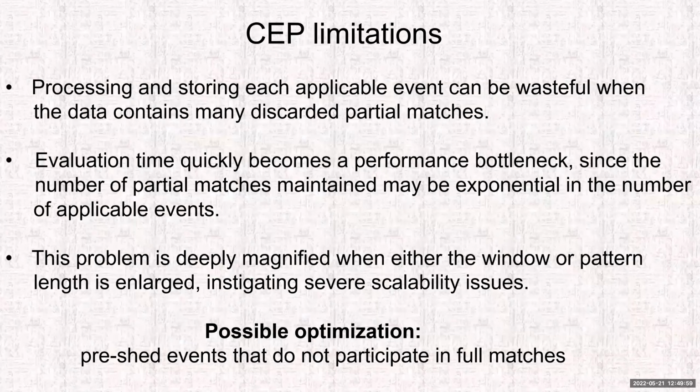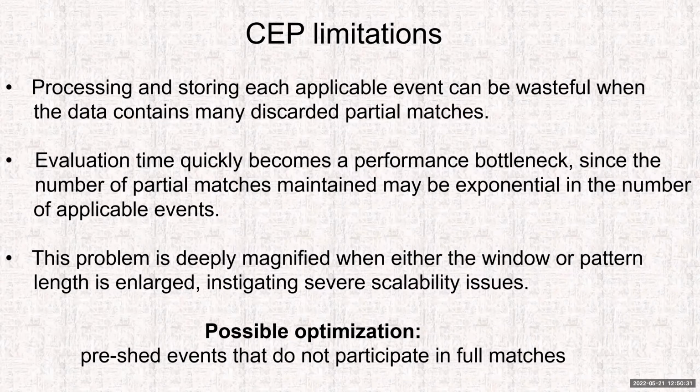Now, the main limitation on complex event processing is that as events arrive to the system via the stream, the engine needs to process and store each applicable event that may be composed with other events in the future to be extracted as a full match. This can be very wasteful because this accumulated data can end up being discarded in case not enough events arrive for it to be accumulated into a full match.